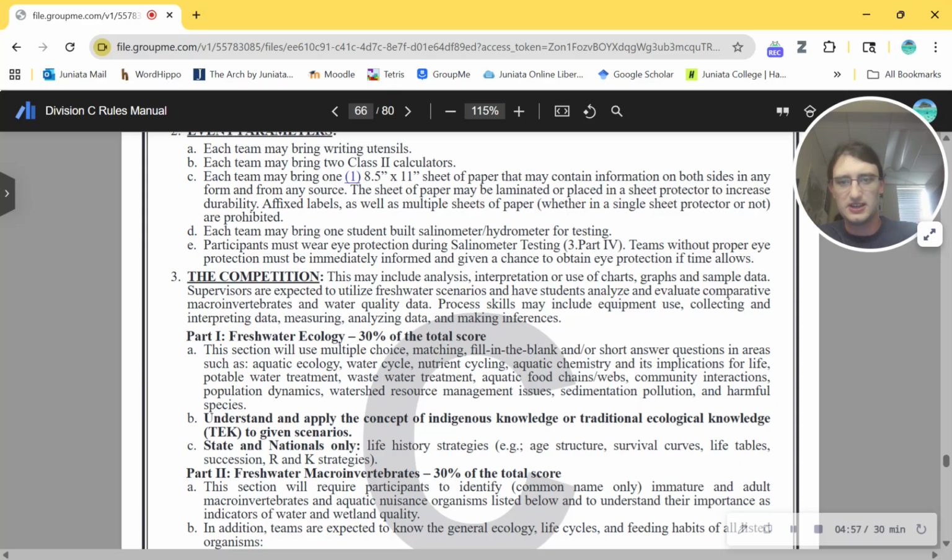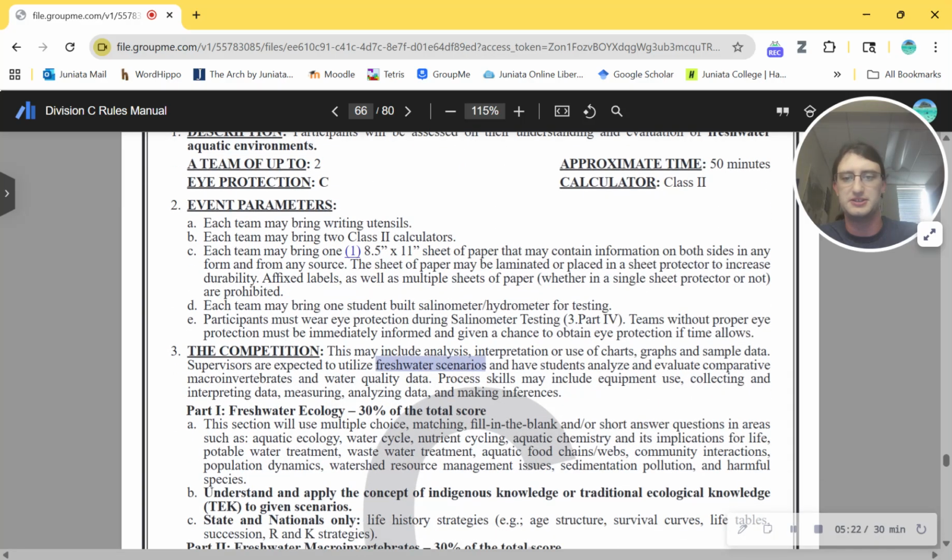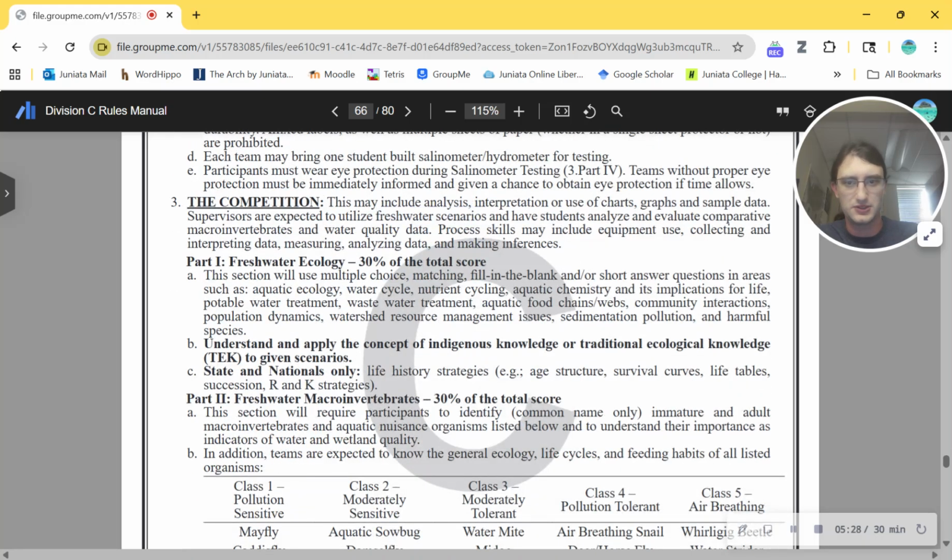The competition may include analysis, interpretation, or use of charts, graphs, and sample data. Supervisors are expected to utilize freshwater scenarios. I really, really like that they put that in the rules. These are case studies, which is one of my favorite parts about water quality because it's so easy and so fun to make case studies for tests. So they're expected to utilize freshwater scenarios and have students analyze and evaluate comparative macroinvertebrate and water quality data. Perfect.